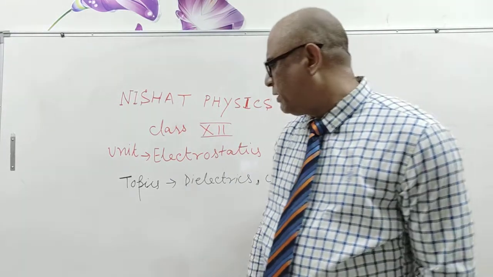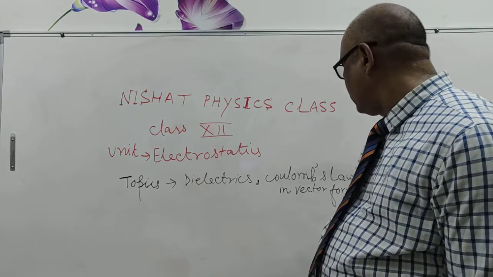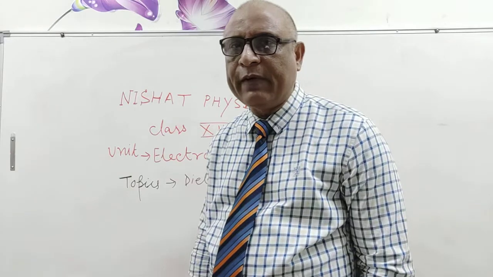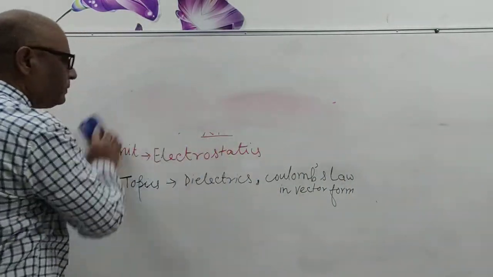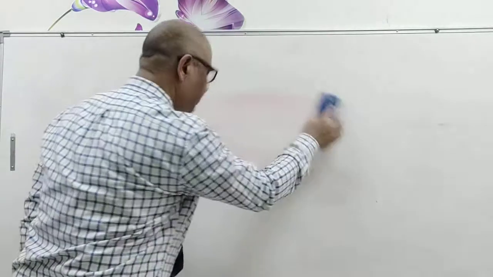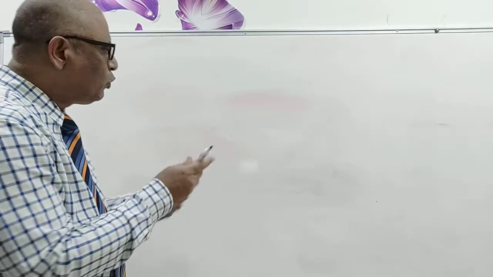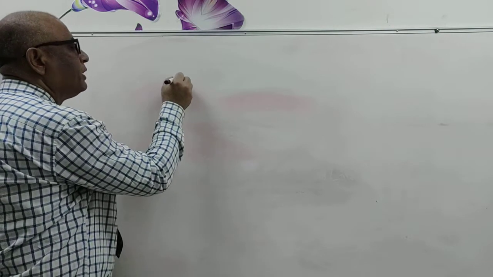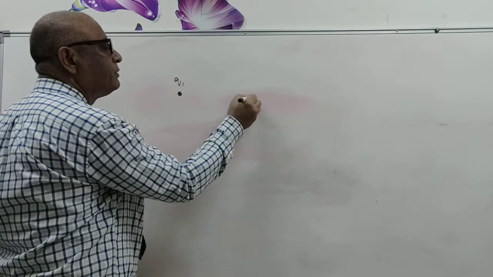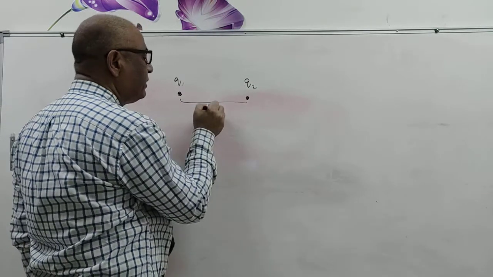Today I am going to cover two small topics: dielectrics and Coulomb's law in vector form. Two charged bodies having charges q1 and q2 are separated by a distance r.